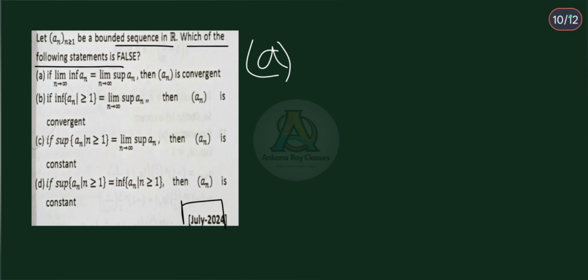But here the question asks about the false statement, and because this is a correct statement, it is the wrong answer.